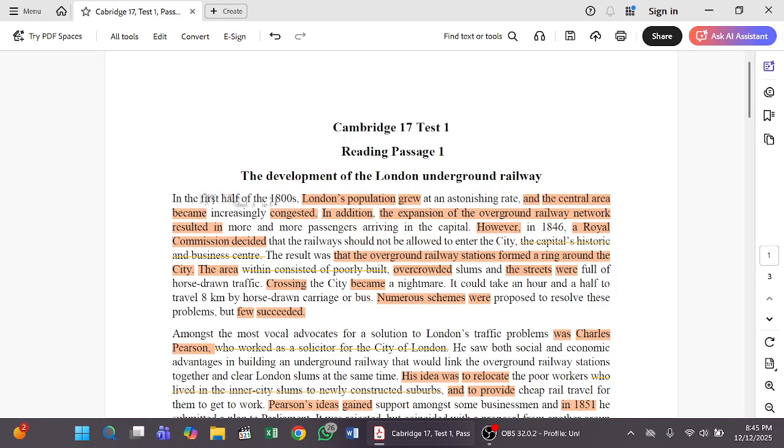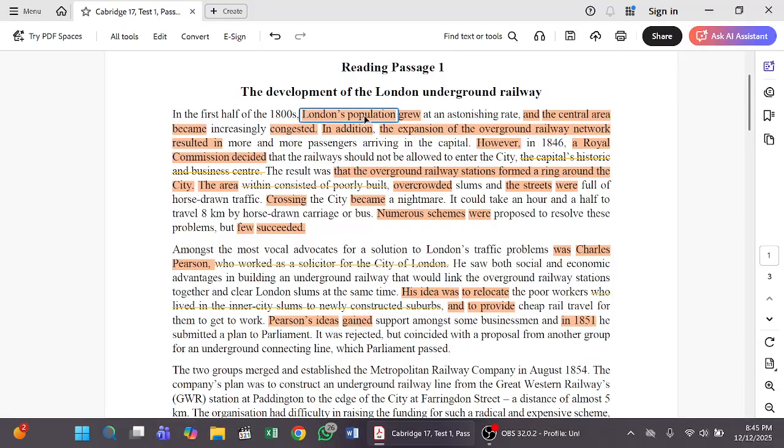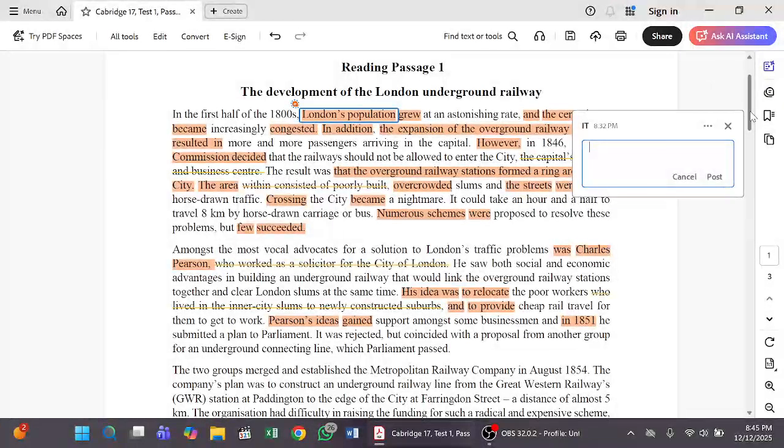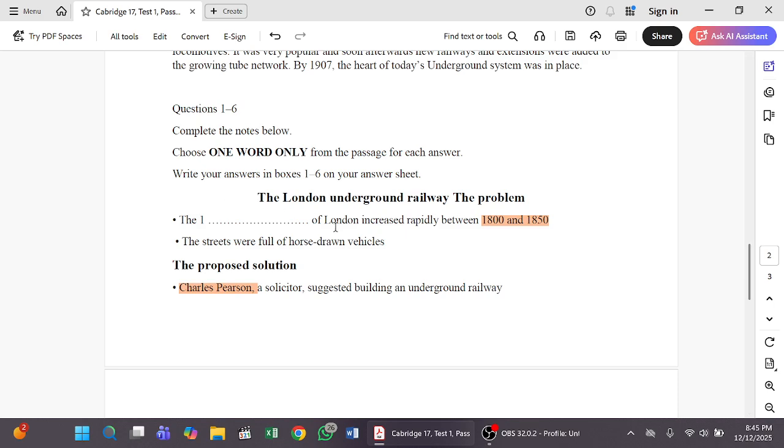In the first half of the 1800s, look, first half means between 1800 and 1850. So this is the paraphrase of this term. London's population. Look, here we can see London's population, and here, look, the gap of London. That means London's population.